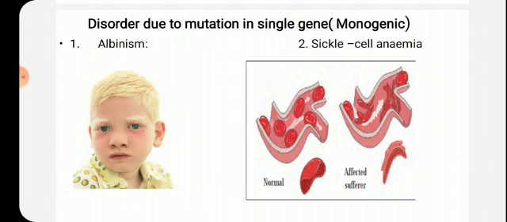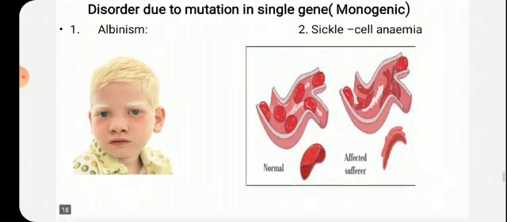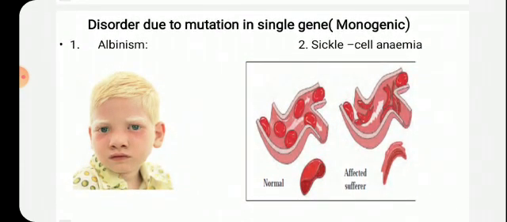Okay. So disorders due to mutation are of two types, monogenic and polygenic. Now we are going to study the monogenic disorder. Okay. Come to page number 190.